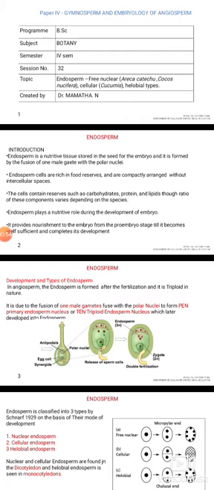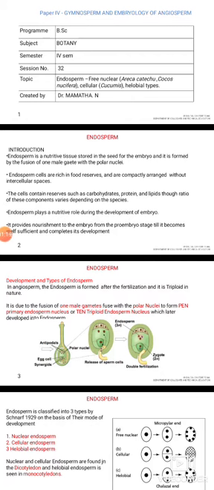Endosperm plays an important nutritive role during the development of the embryo. It provides nourishment to the embryo. The embryo is formed by the fusion of the male gamete with the egg that results in formation of a zygote.